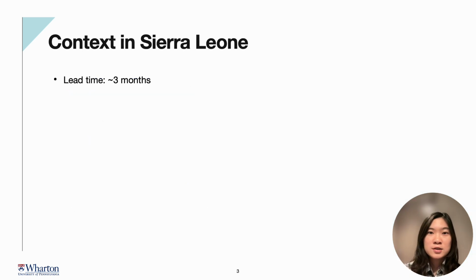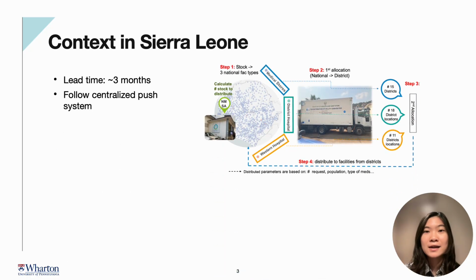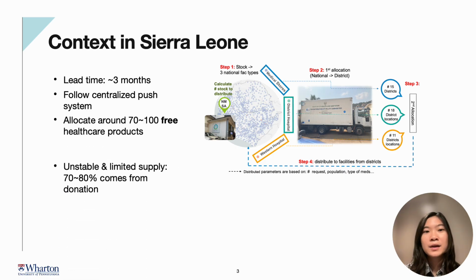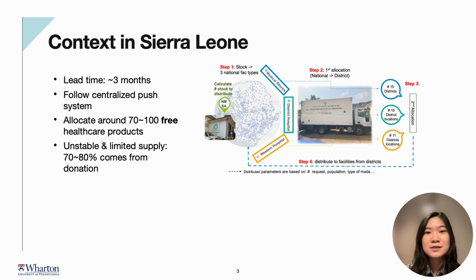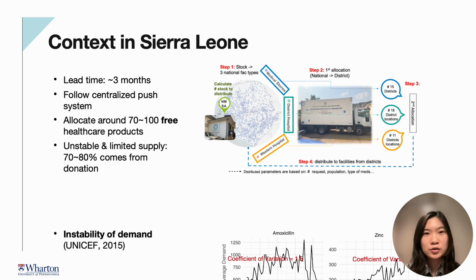So let me first introduce their allocation system. The Sierra Leone government usually does quarterly allocation, and they follow a centralized push system. So the allocation will go from central government to district, then to local health facility. For each quarter, they allocate around 70 to 100 free healthcare products. And the supply for each quarter mainly comes from international donation.